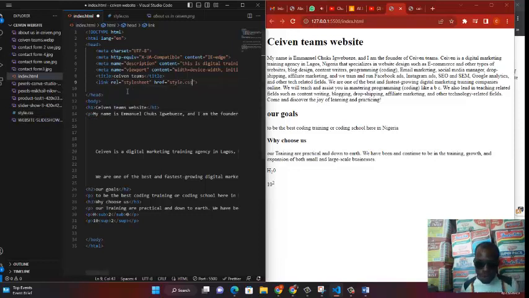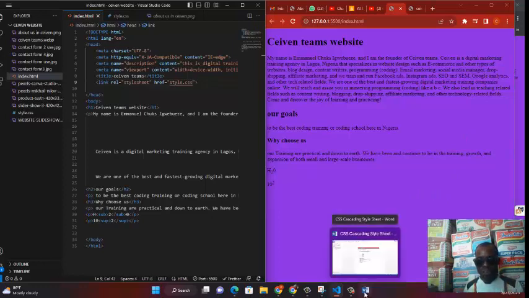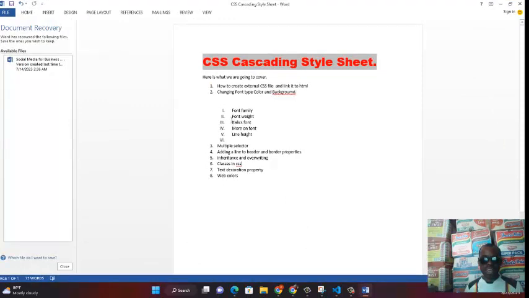And once you're able to do this, then use your Ctrl S for save. Ctrl S for save, okay? Ctrl S for save. And lo and behold, everything applies. It's working right now. That means we successfully linked our CSS to our HTML. So this is simply how you can link CSS to HTML. So let's move on to the next one, which has to deal with changing font type, color, and background color.